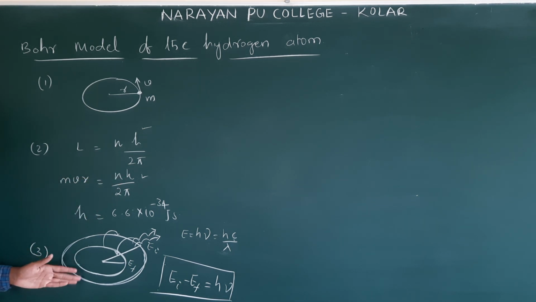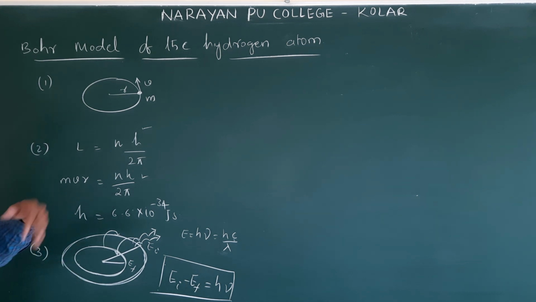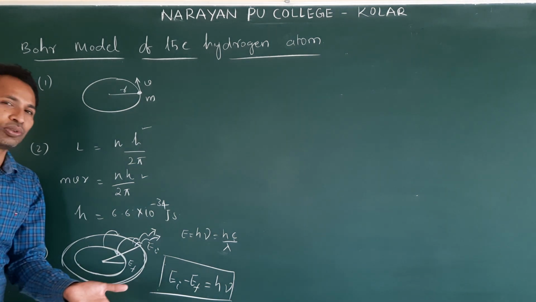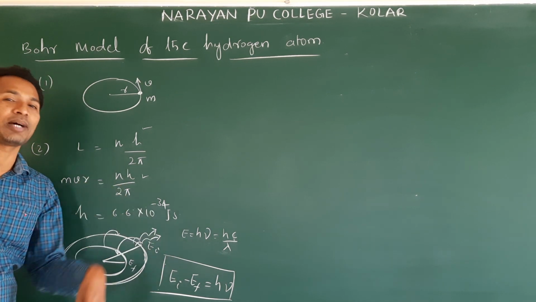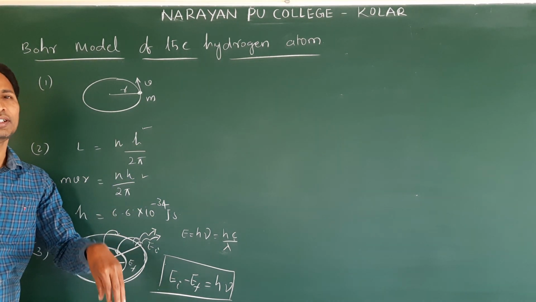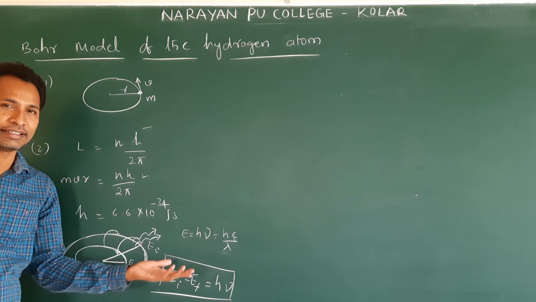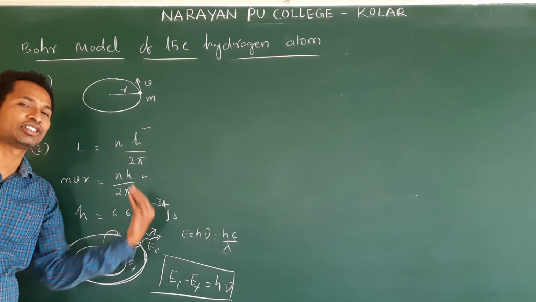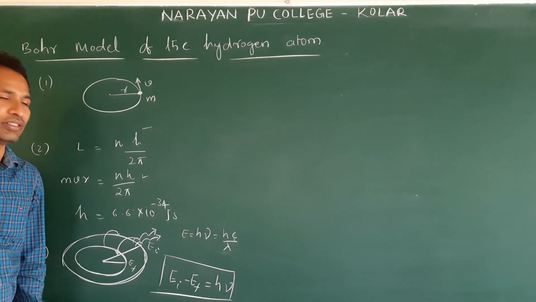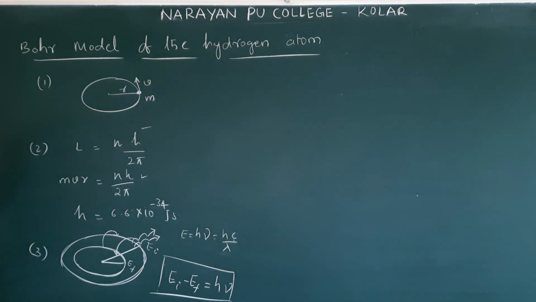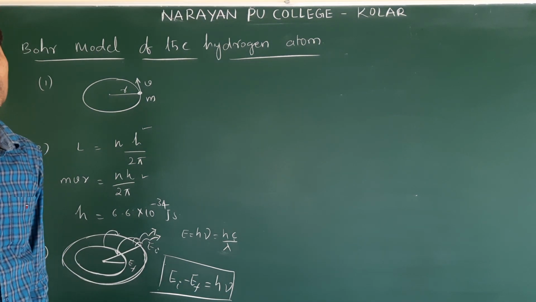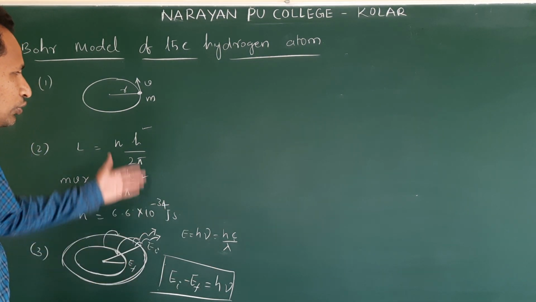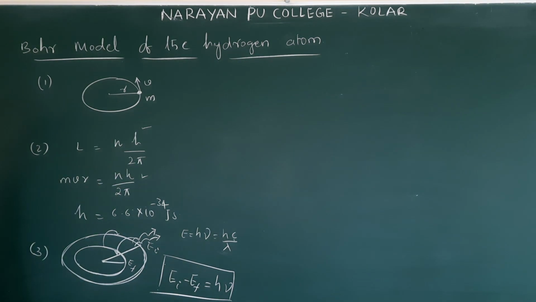Third postulate: when an electron jumps from higher energy to lower energy, a photon is emitted. When it jumps from lower energy to higher energy, it absorbs a photon. By absorbing a photon, it jumps from lower to higher energy, but when it jumps from higher to lower energy, a photon is emitted. Clear? We can expect these three postulates in 3 marks or sometimes in 2 marks, so you have to write these three.